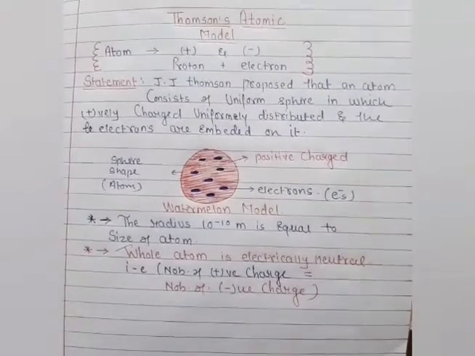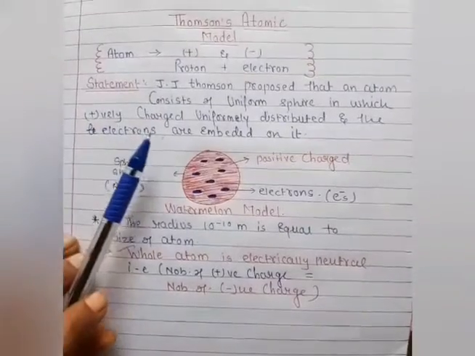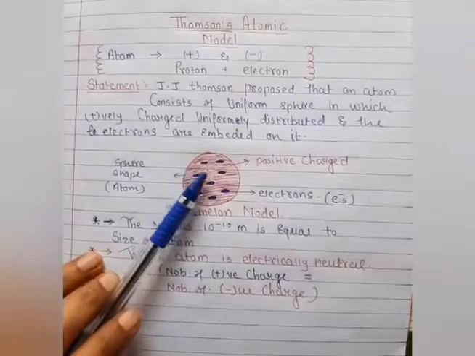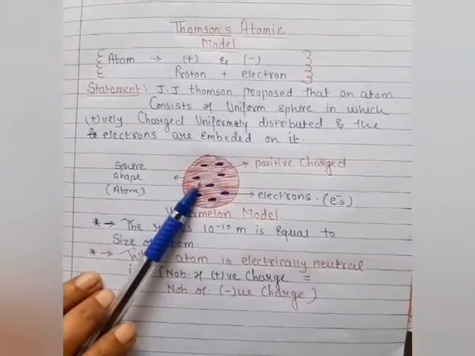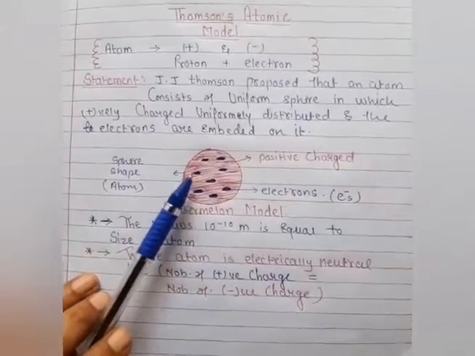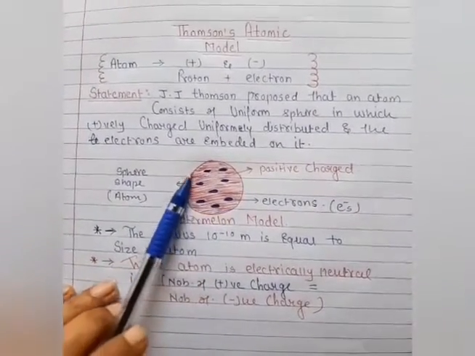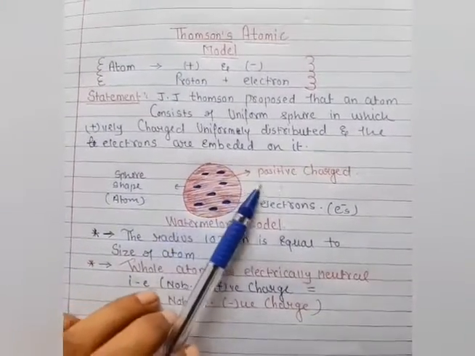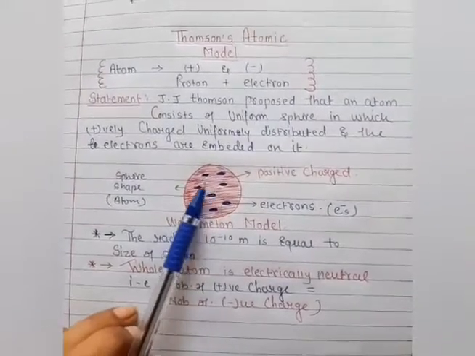What does it mean? It means students, the positive charge forms the shape of a sphere, and inside the sphere the negatively charged particles are attached along with the positive charge. Here in the figure you can see the whole red shape looks like a sphere, and this sphere is the positive charge, and inside of that the negative charge, the electron, is embedded.